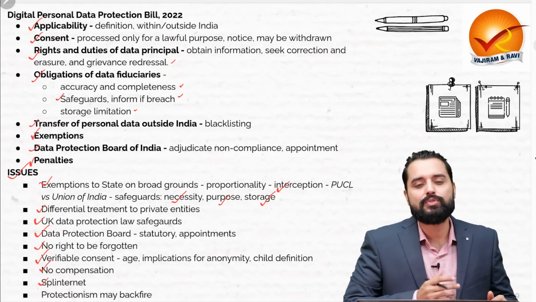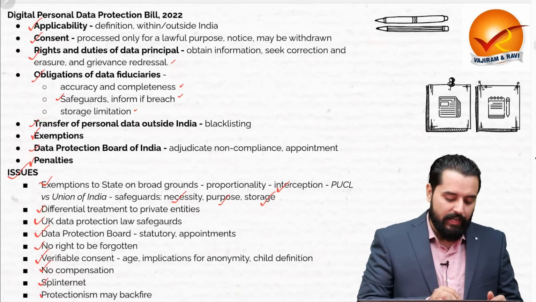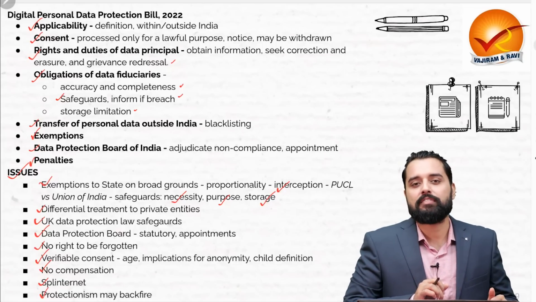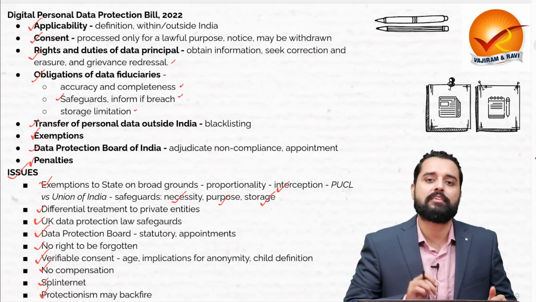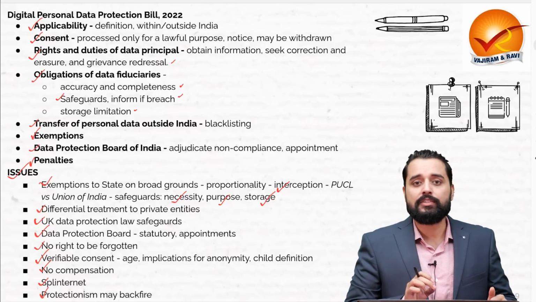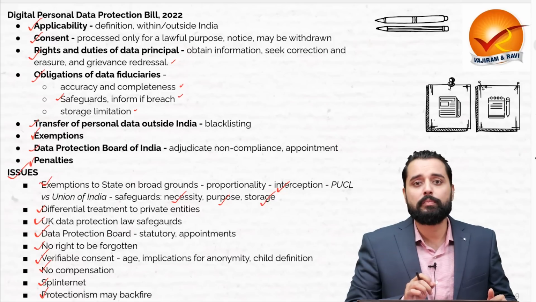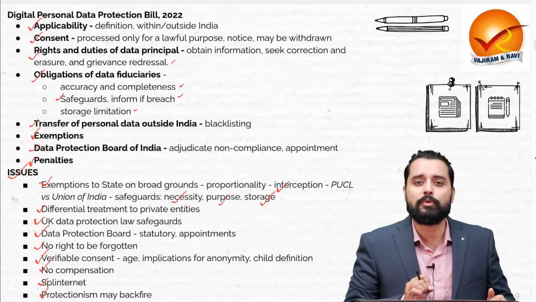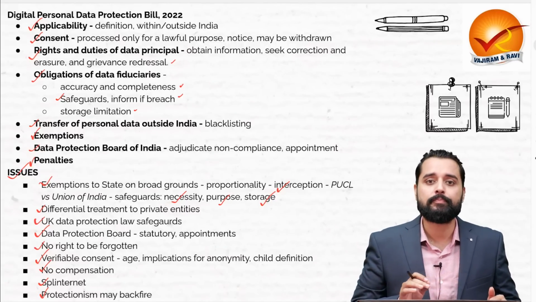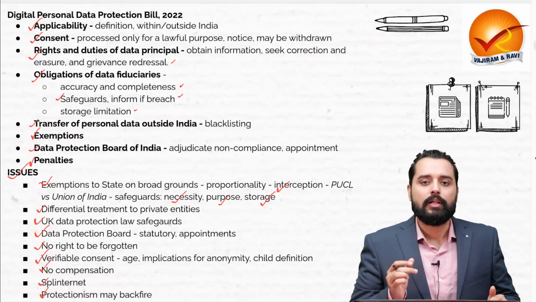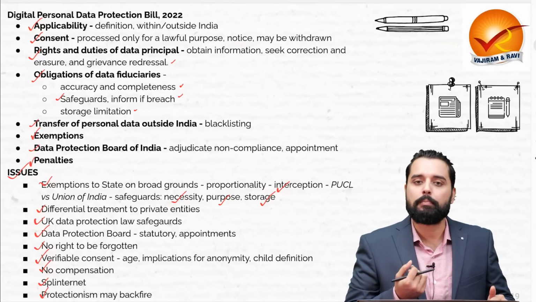Then it might lead to a situation of a splinternet kind of a thing, that is a fractured internet. And this protectionism may actually backfire. The requirement of localization of the data can backfire. For example, it can stifle the growth of young Indian startups, or even the large companies may be impacted. For example, TCS, Wipro, etc. are processing the data of foreign nationals in India. Therefore, this detailed analysis of this bill will be presented after the bill is tabled in the parliament.